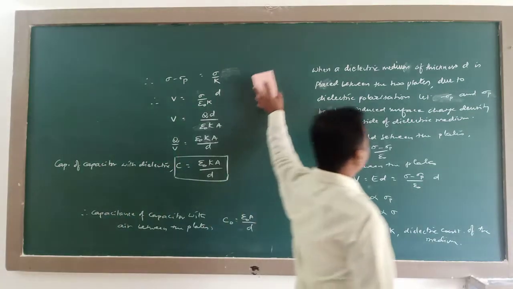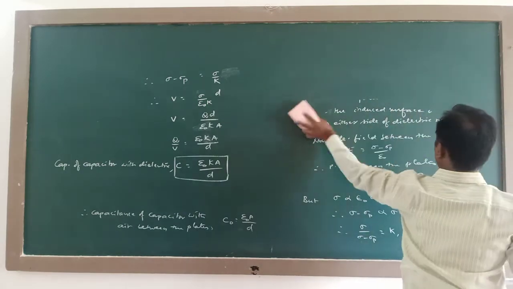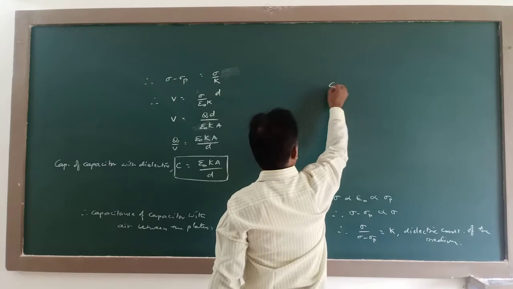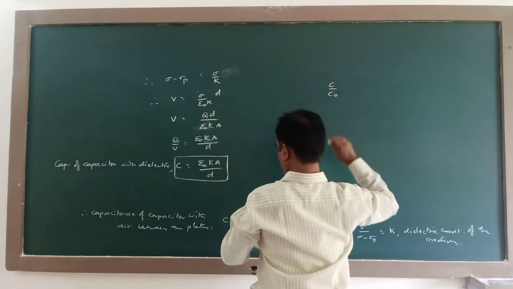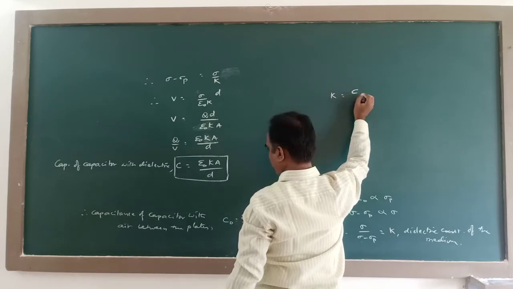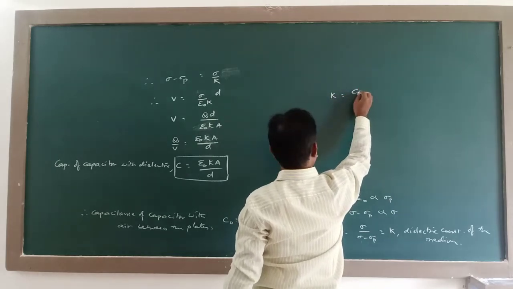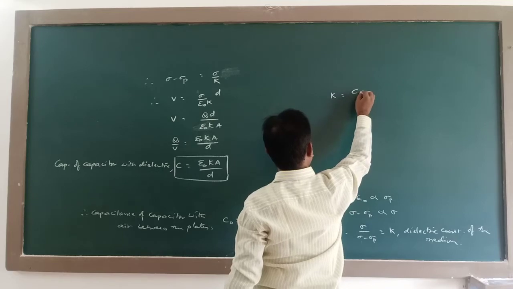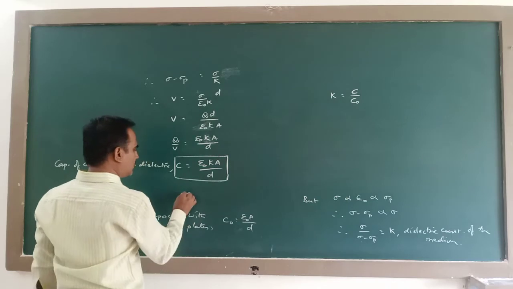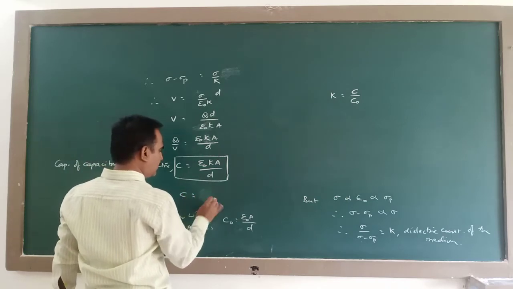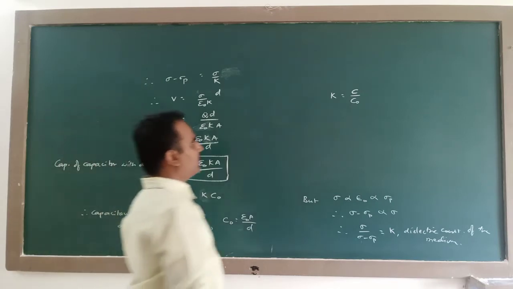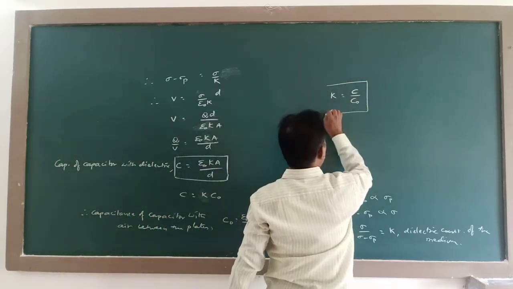So, if I find the ratio of these two, this K is equal to C divided by C naught. Here see, this can be written as K times C naught. So, K is equal to C divided by C naught.